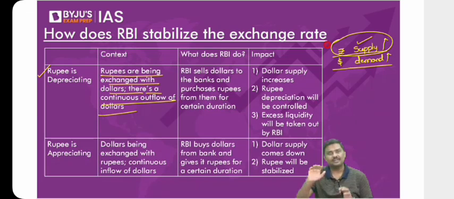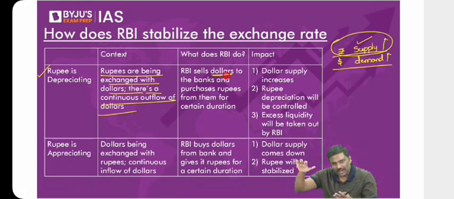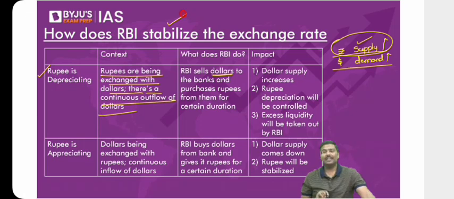So what does RBI do? Simple. It's a forex market, by the way. It's a foreign exchange market. RBI will start selling dollars, and it's an exchange rate. So for every dollar they have sold, they will take out rupees from the system. Any problem with this? They'll basically purchase the rupees and start selling the dollars. Now don't you think the supply of rupees in the market will go down? And when the supply of rupees goes down, what will happen to the exchange rate? Exchange rate will start stabilizing. Any problem with this system followed by RBI?